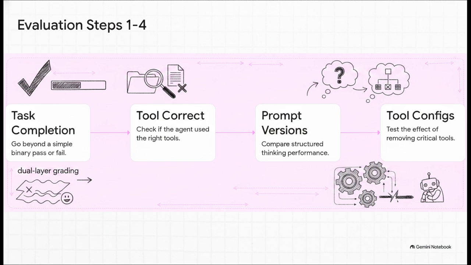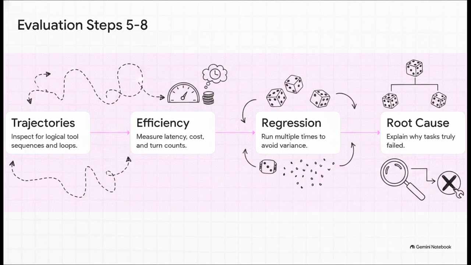Step 2, evaluate tool correctness. Did the agent literally open the right file or did it hallucinate a file name? Steps 3 and 4 challenge you to actively compare different prompt versions and tool configurations to see what actually drives performance. Building on that, Step 5 is inspecting the execution trajectory.